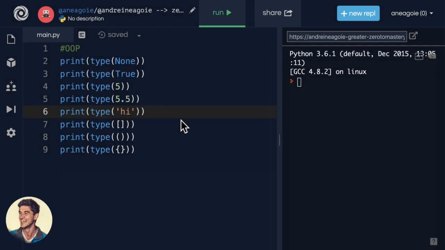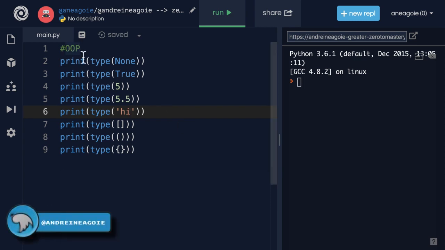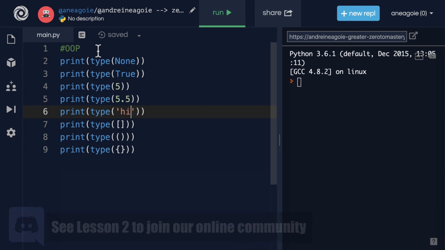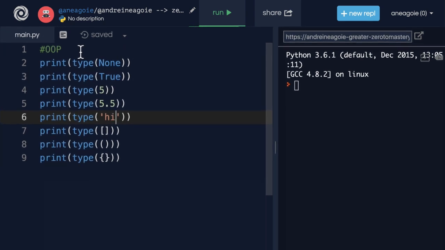Everything in Python is an object. And in the next couple of videos, we're going to talk about this idea of OOP, or Object-Oriented Programming: what it is, what it's useful for, and why it's such an important topic for us to become great developers. Now, when I say everything in Python is an object, what do I mean by this?